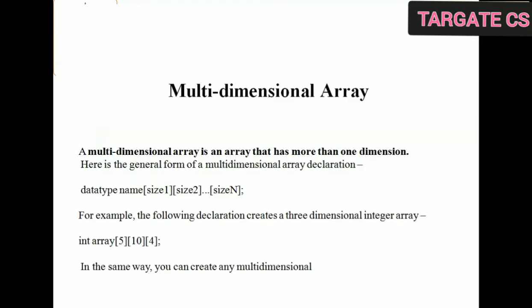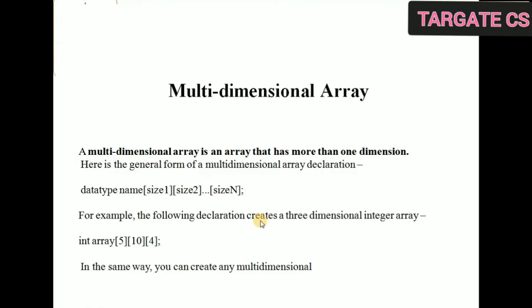Next is multi-dimensional array. Till now we have discussed only one-dimensional array. So now we will discuss multi-dimensional array. A multi-dimensional array is an array that has more than one dimensions. In this we have the concept of number of rows and number of columns and so on. Consider a general form of multi-dimensional array.